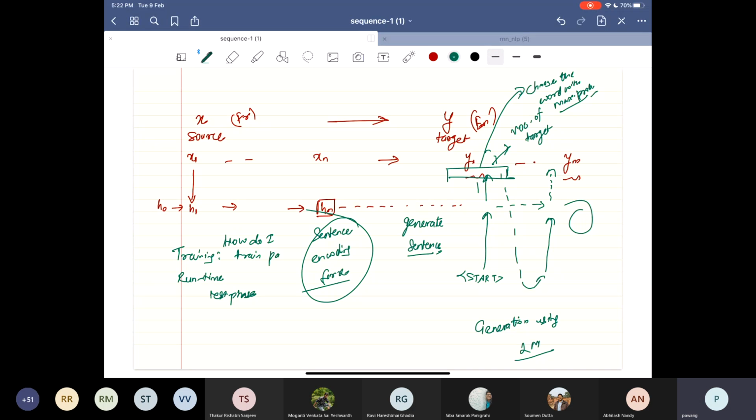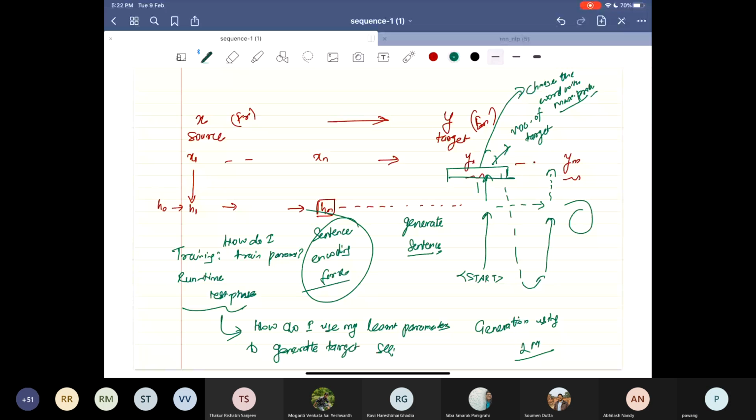And the test runtime phase is, how do I use my network, my learned parameters, to generate the target sentence or sequence? Okay, so there are two parts: how do I train parameters, and how do I use my learned parameters to generate the target sequence? So let us see that step by step.